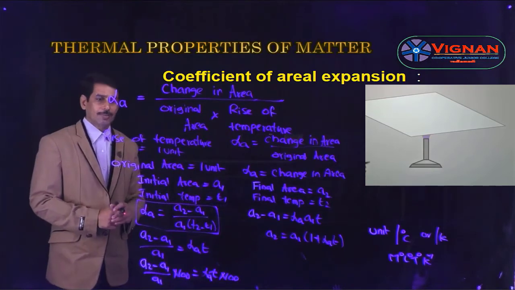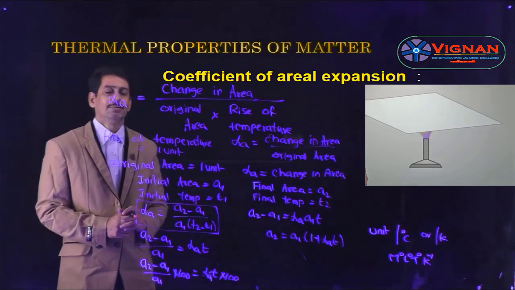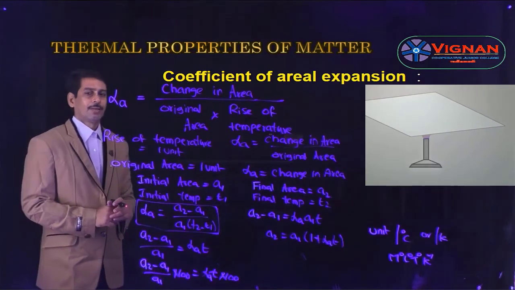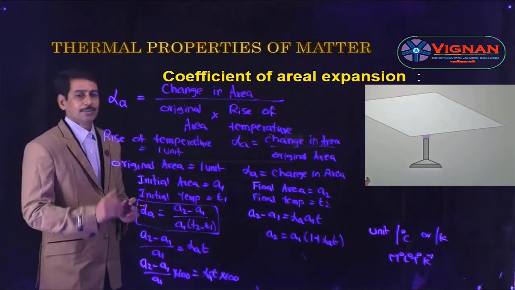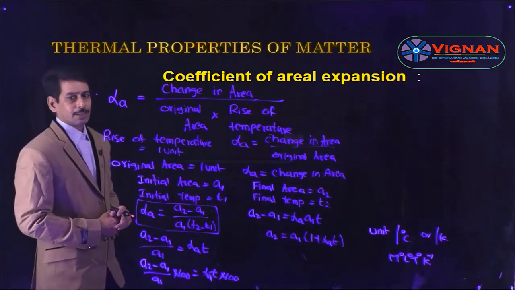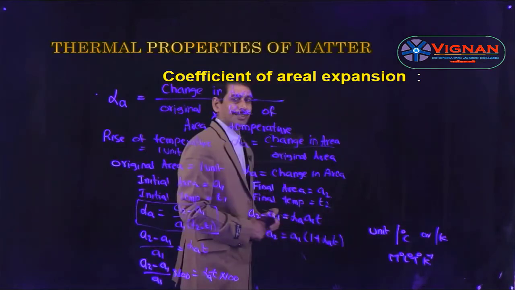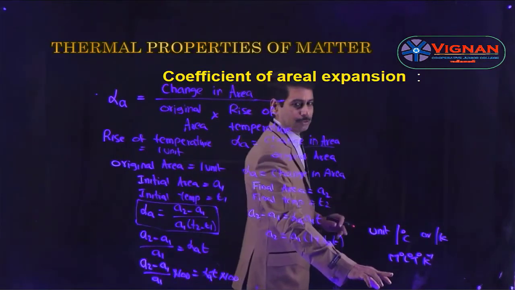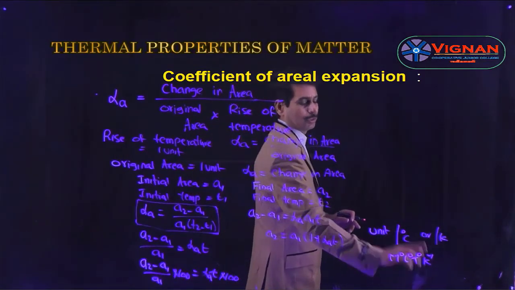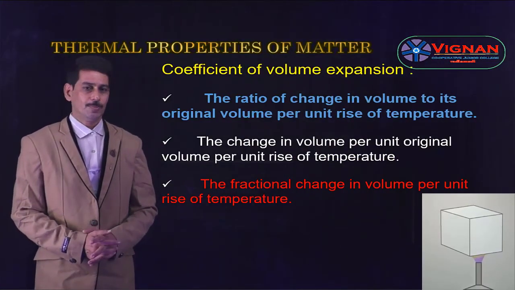It can also be defined as change in area per unit original area per unit rise of temperature, or it can also be defined as the fractional change in area per unit rise of temperature, and the unit is per degree centigrade or per Kelvin, whereas the dimension formula is M^0 L^0 T^0 K^-1. Now let us see the coefficient of volume expansion.